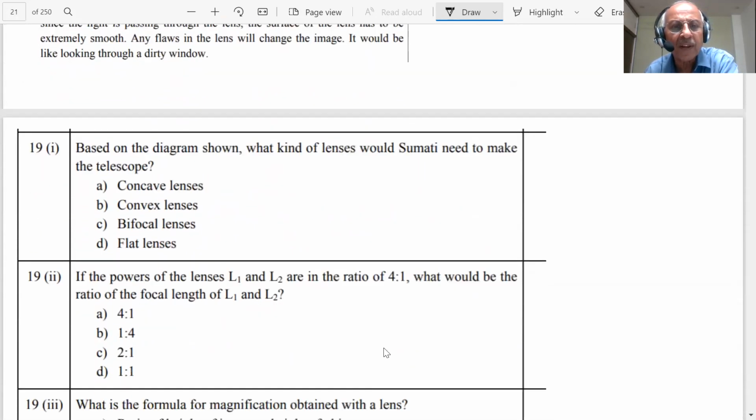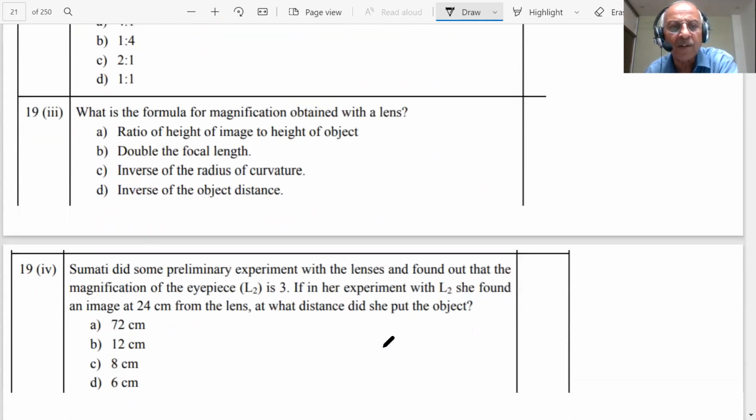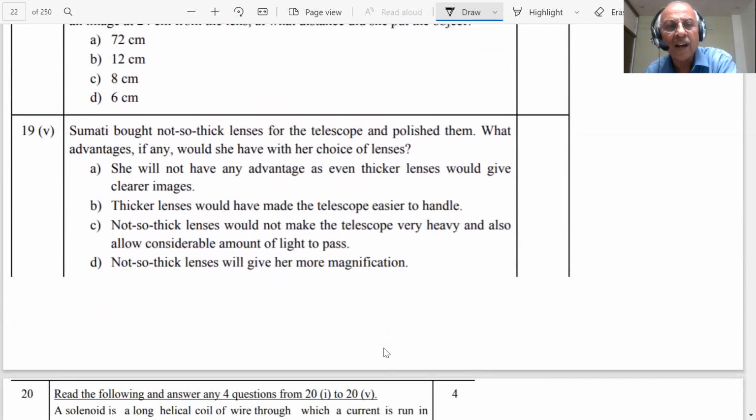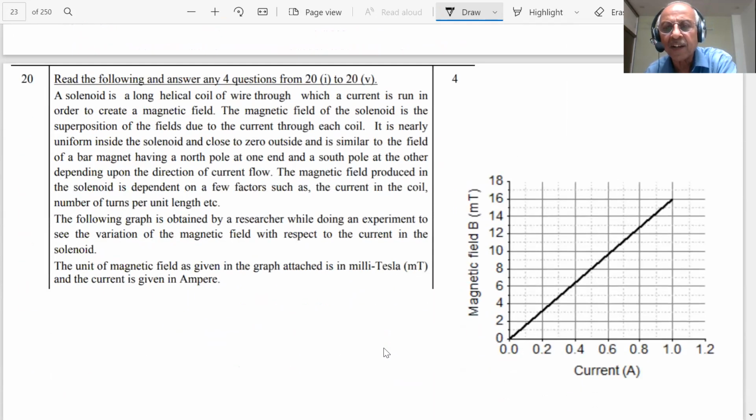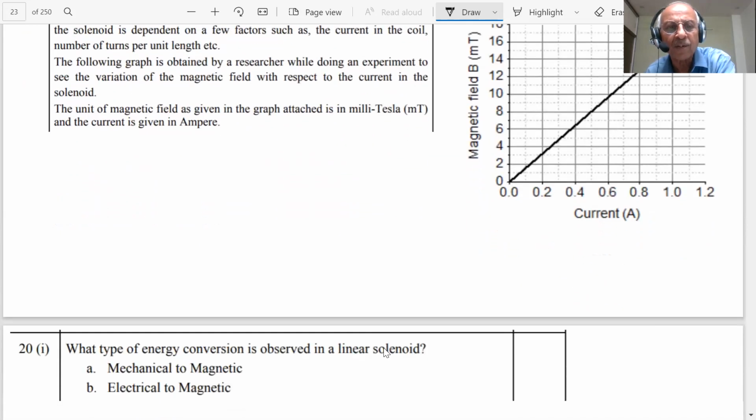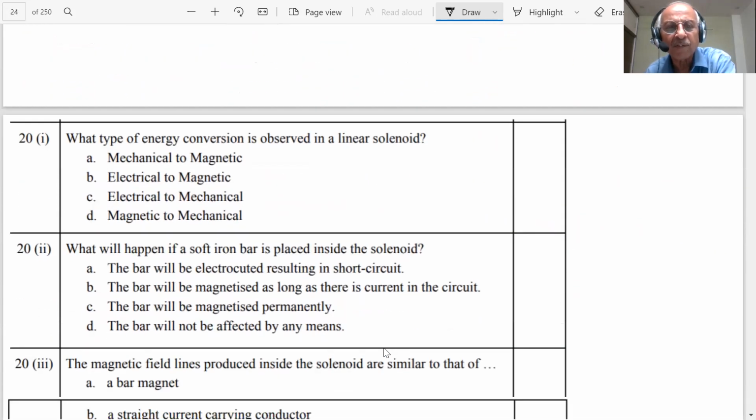So students, here is the first look at the entire paper. Again, there is a graph of magnetic field, where the units are also given, magnetic field B in tesla and current in ampere. So there are questions based on these graphs also.